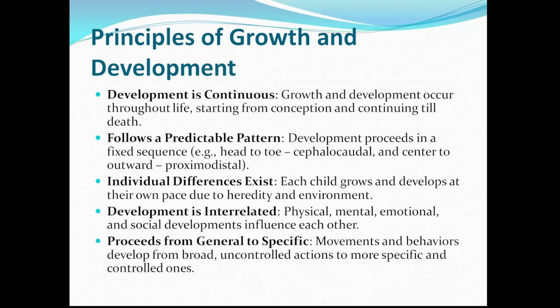And usually development happens from general to specific, that is, movements and behaviors develop from broad, uncontrolled action to more specific and controlled action. Once you get to know the principles of growth and development, these five points should flash in your mind: development is continuous, follows a predictable pattern, individual differences exist, development is interrelated, and development proceeds from general to specific.